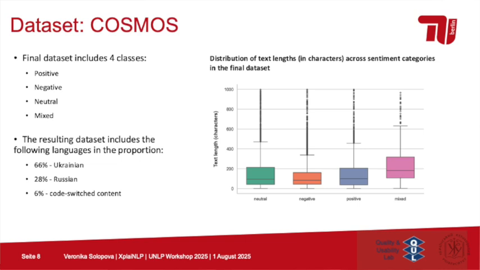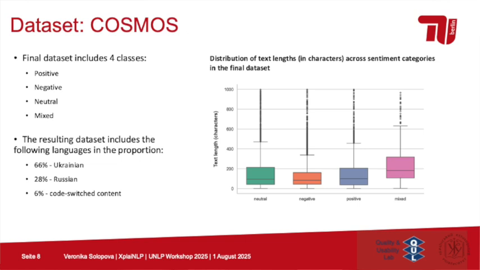Usually it is very often a complex sentence, where in the first sentence they would say something positive about something and then contrast it in the second sentence, so that's why they are longer. Then based on the languages, Ukrainian is the most predominant one. Then there is also 28% of Russian, and then the code switch content actually stands for 6% of the data.